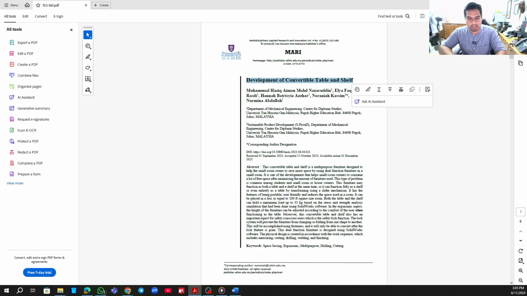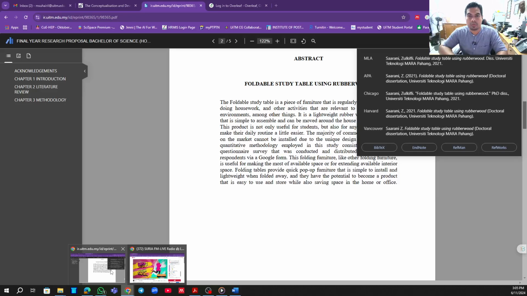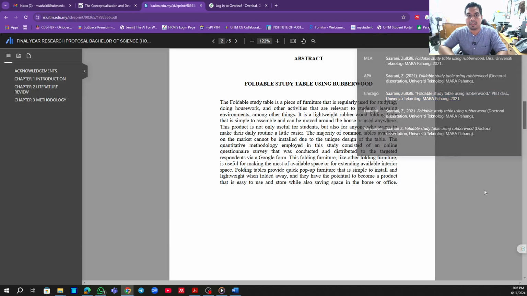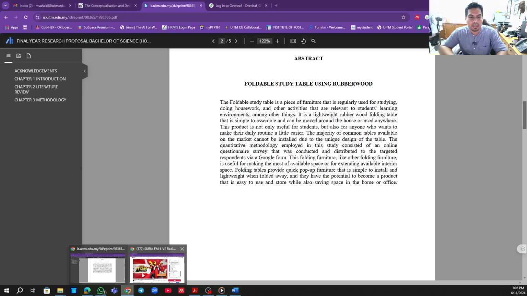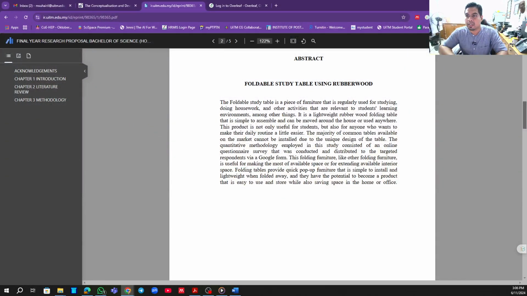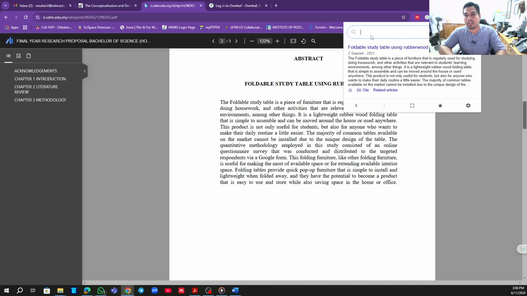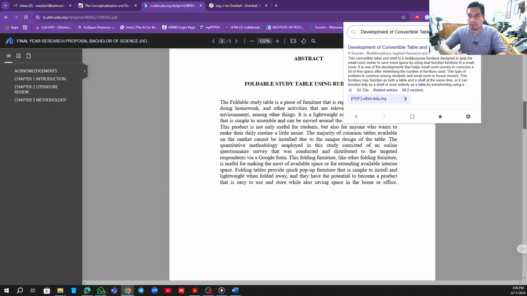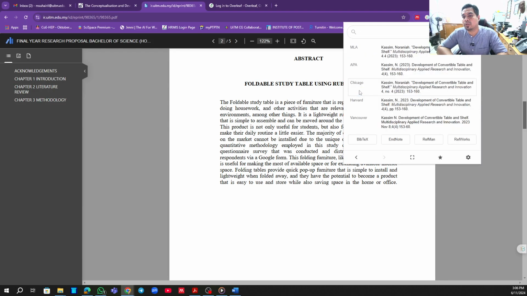Just go to Google Scholar, for example. I have this Google Scholar button already here. If you don't have it, maybe you can try this one. Okay, it's already Control V. So we have it here, development of convertible table. When I click cite, I have all the information related here.